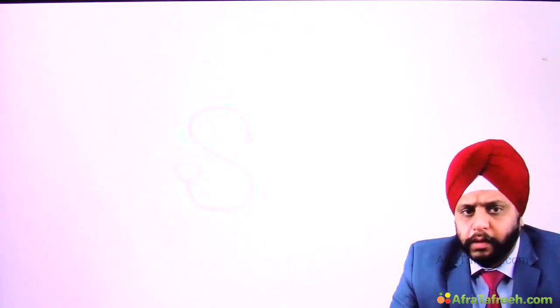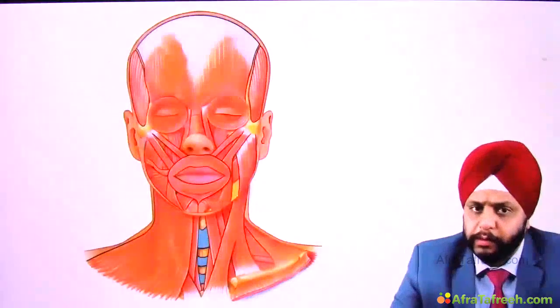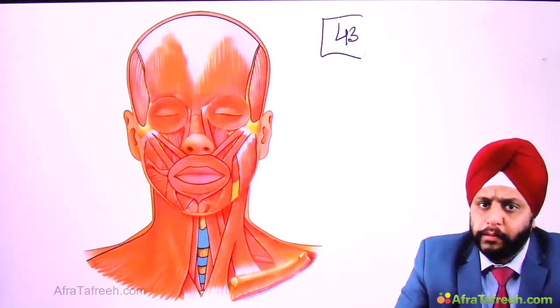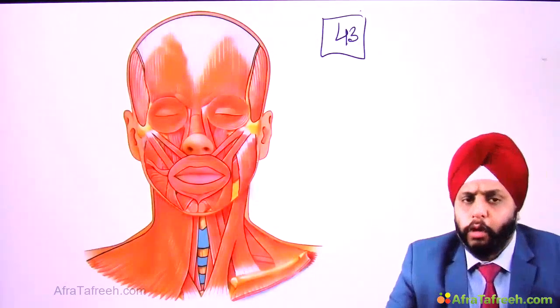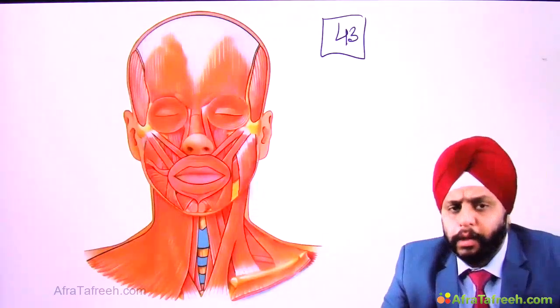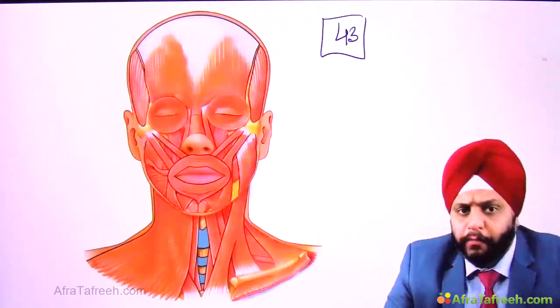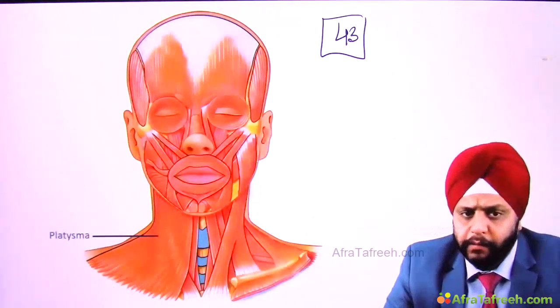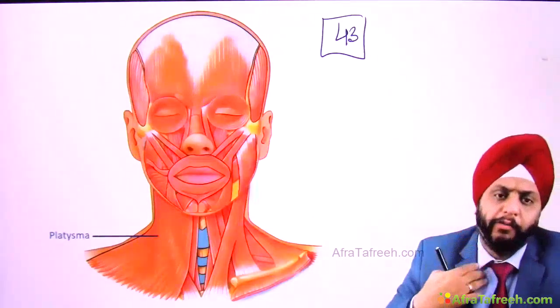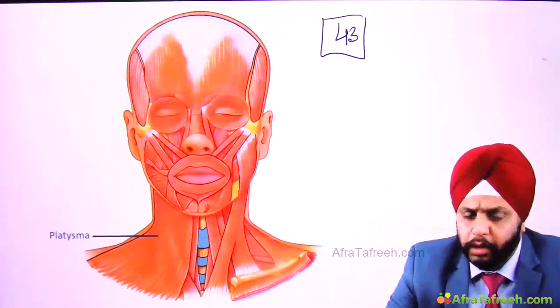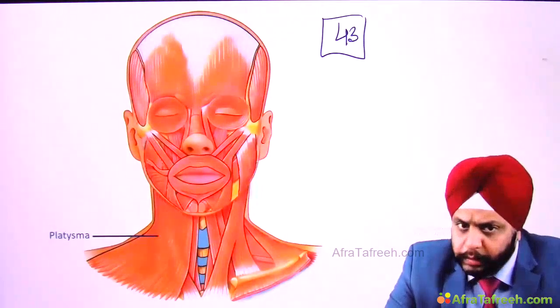So let's discuss the muscles of facial expression. How many muscles of facial expression are there? We have 43 muscles. Okay, so I'll not show you all the muscles, but let's talk about the important muscles we can see in the front view. Now, the first muscle that I want to mention is the platysma. It goes from the face to the neck, and it covers almost the whole of the neck. So this is the first muscle of facial expression.